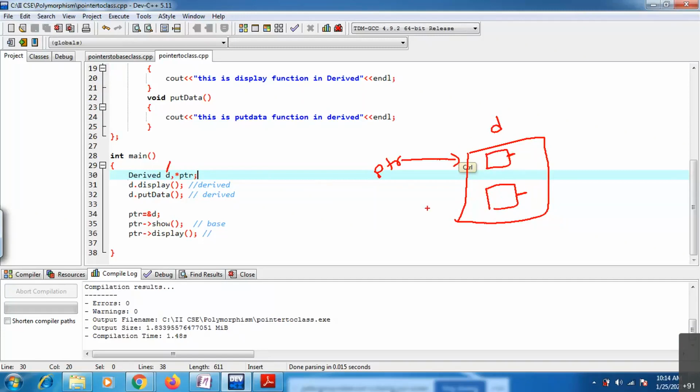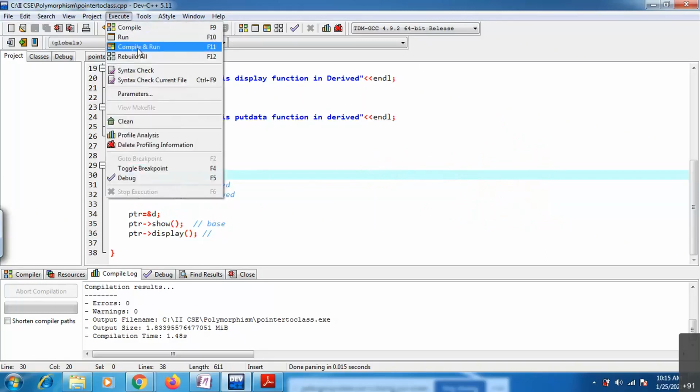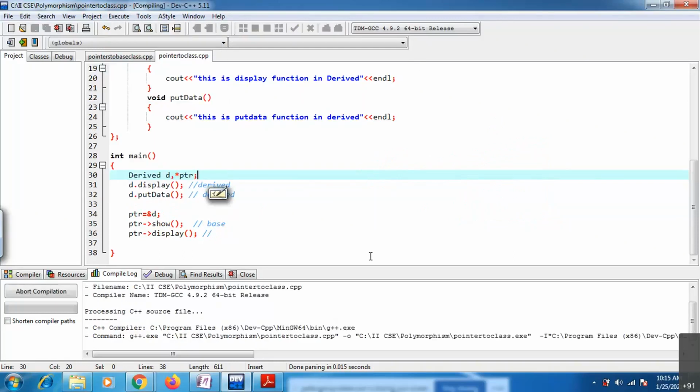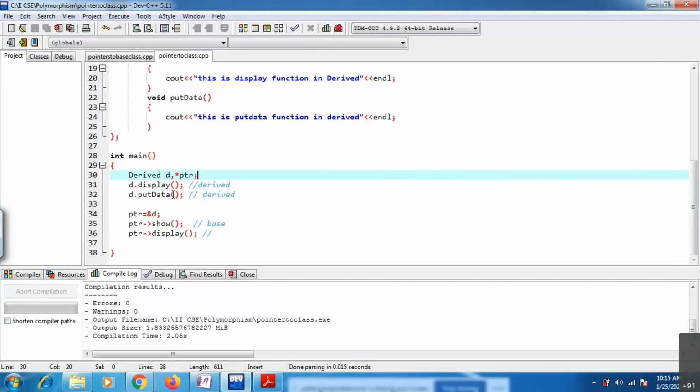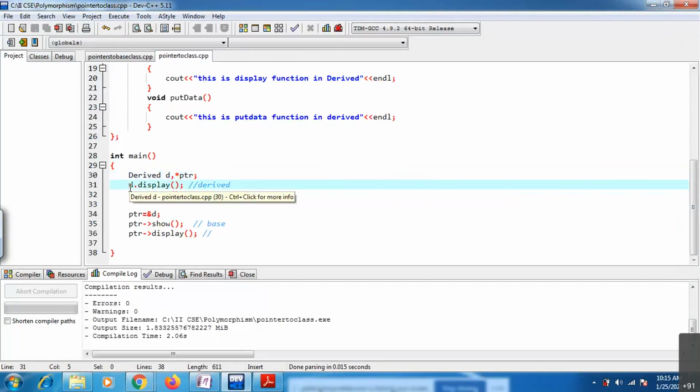Now by using this pointer, which type is it? Derived type. I'm pointing to the derived class object with a derived type pointer. If I call these two members, what happens? Let's see. I will just comment these two.